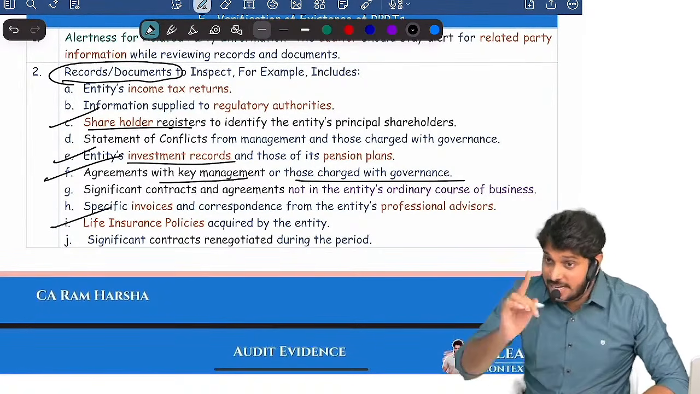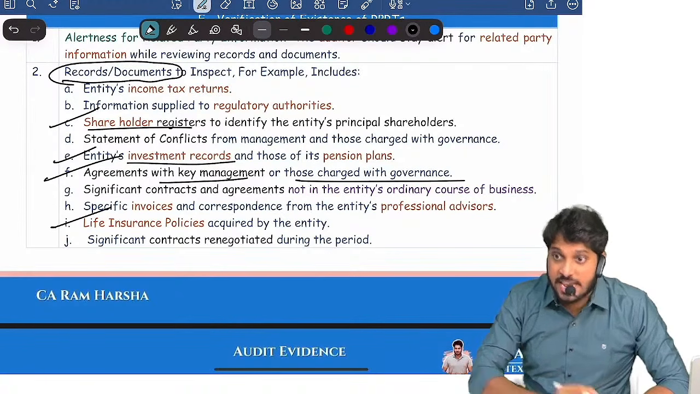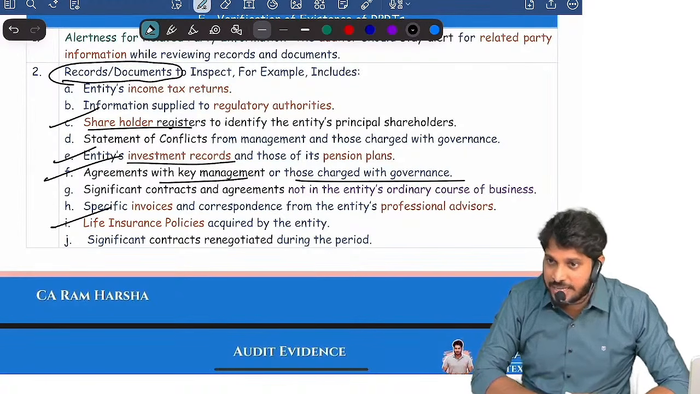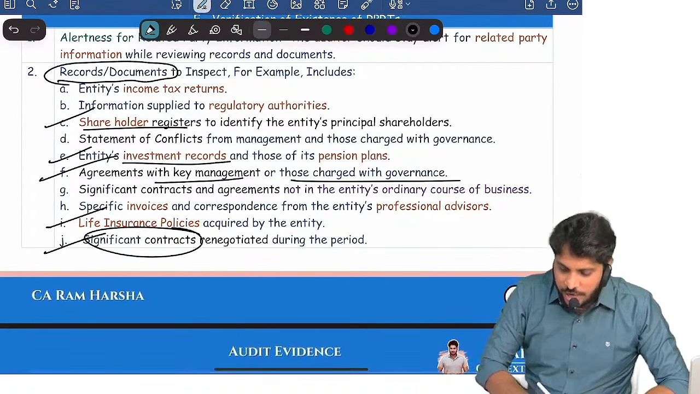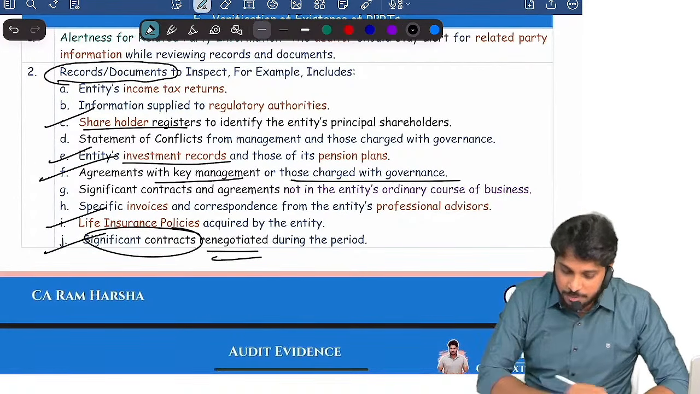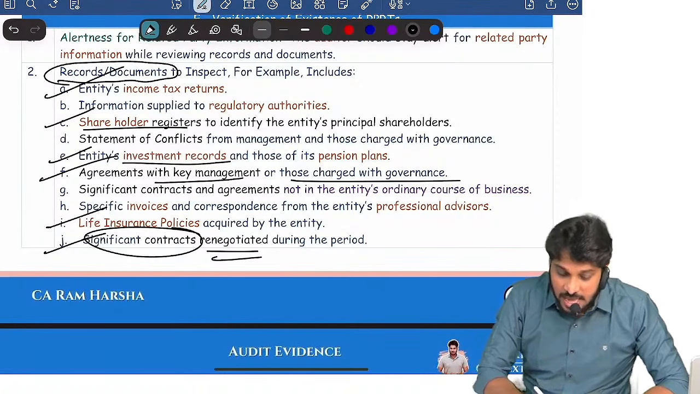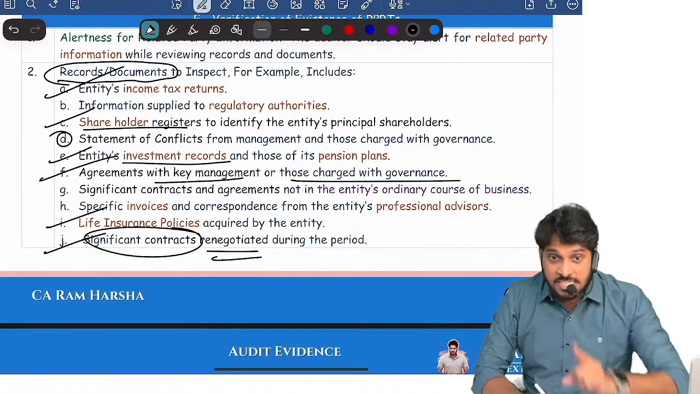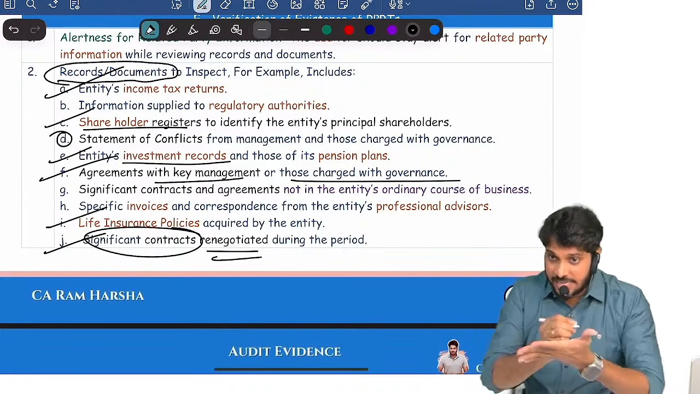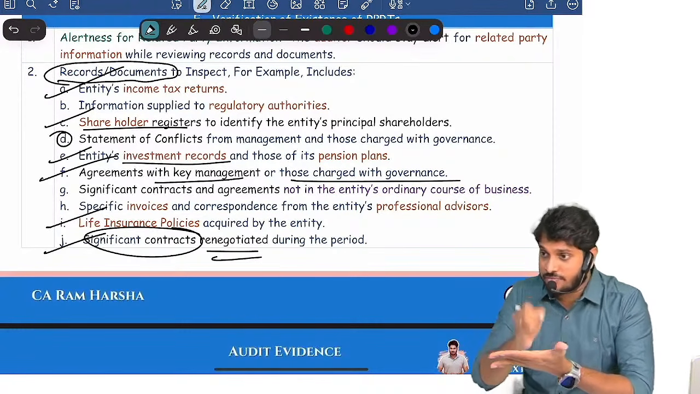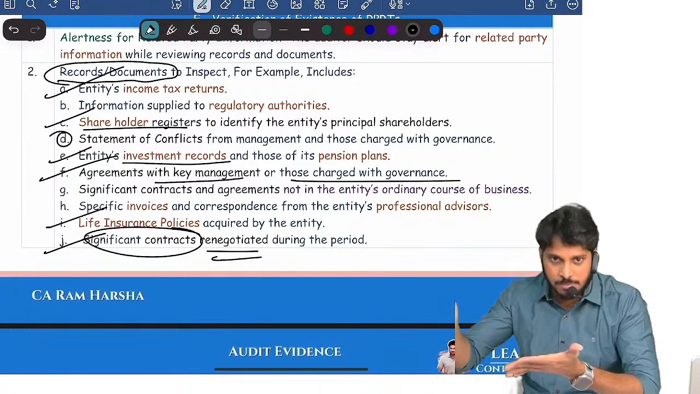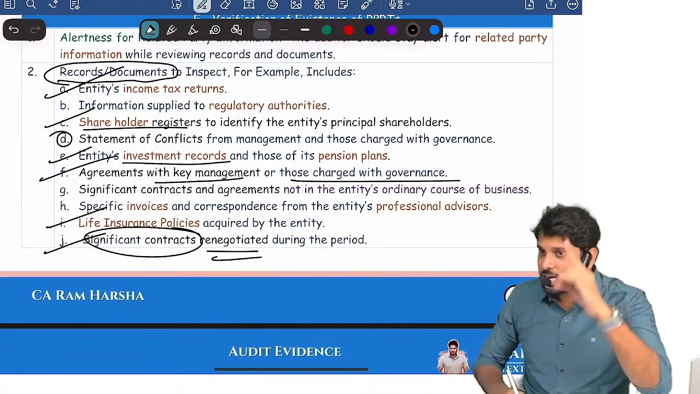And I will look at life insurance policies which the company has taken, key man insurance policies which the company has taken, who are the nominees in that. And I will look at big contracts which are renegotiated during the period. I will look at income tax returns, and I will verify the statement of conflict of interest. Directors, board of directors and top management, key managerial persons, they should give a conflict statement regarding some transactions. That statement documents I will look at.